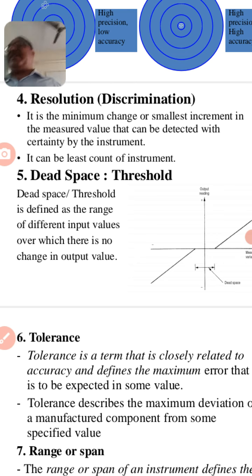Many times it happens that if I connect 5 volt input, the gate opens directly. But if I connect 1 volt, there will be no change in the gate. If I connect 2 volt, no change. 3 volt, no change. 4 volt, there will not be any change in the gate. As soon as I connect 5 volt, the gate immediately switches to the other side. That is what a threshold or dead space is. 1 volt to 4 volt is a dead space, or threshold, which will not affect my gate output.